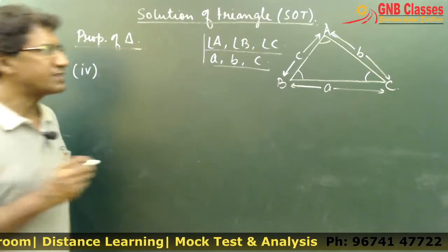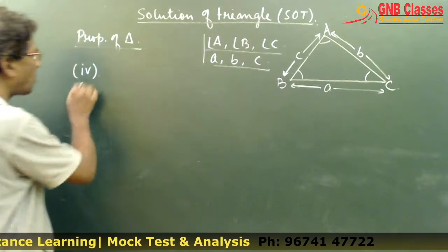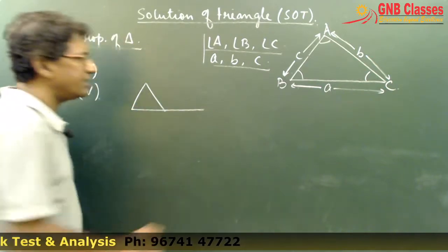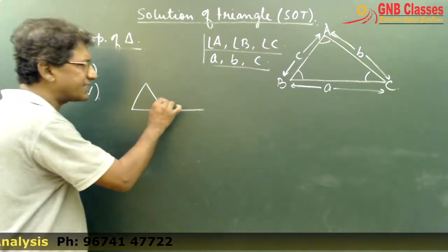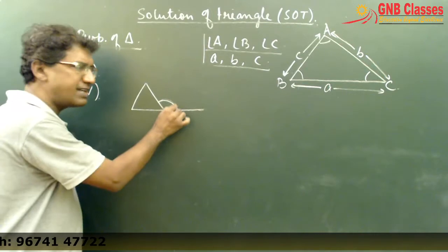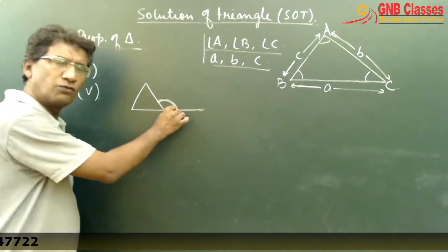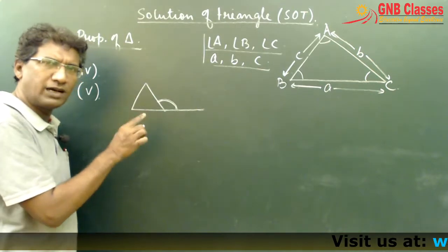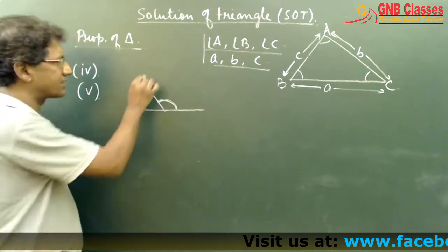The next one, the fifth property: in any triangle, if one side is produced, then the exterior angle so formed is always equal to the sum of the opposite two interior angles.